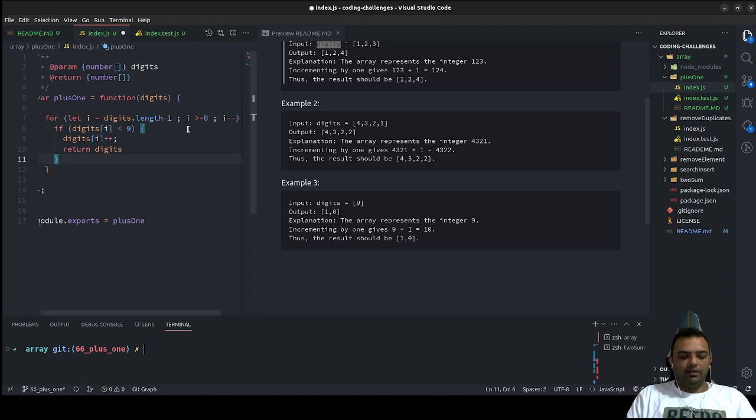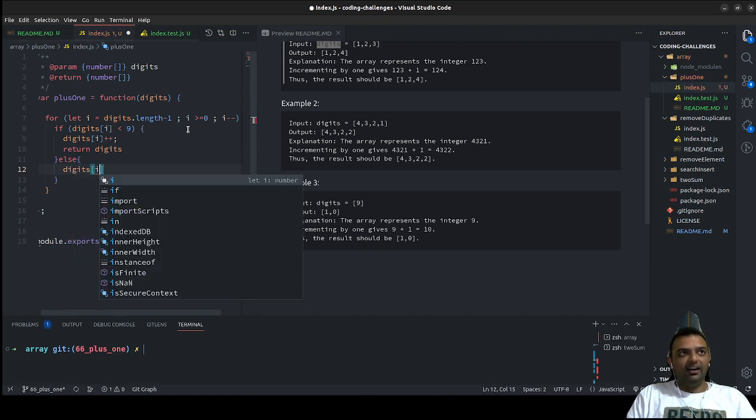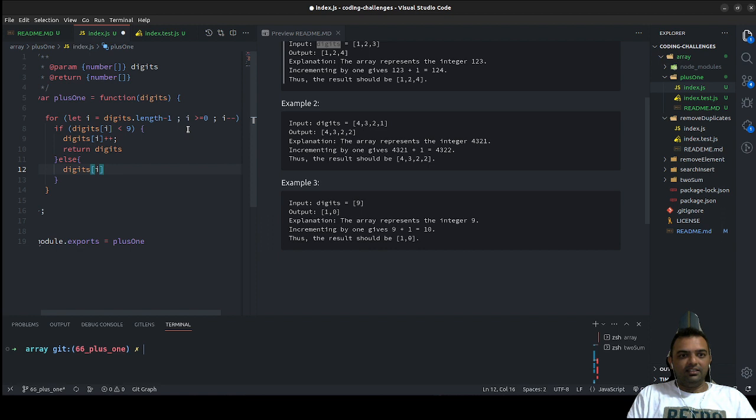And then we have an else condition, where digits of i is equal to 0. That is the final thing.